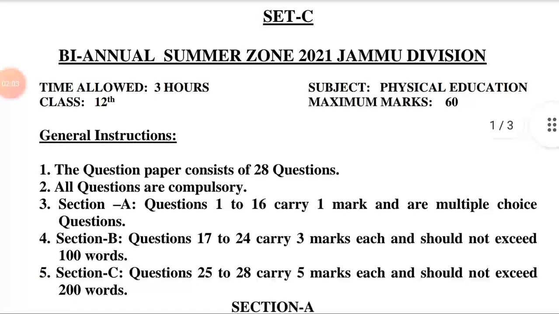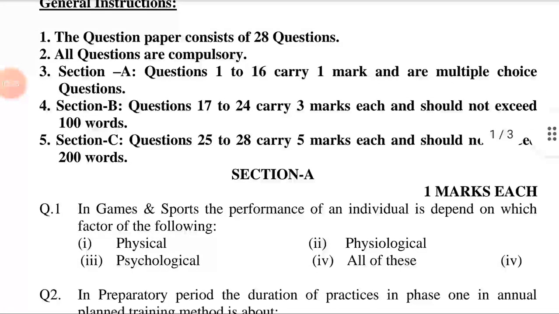General instructions. Number 1. The question paper consists of 28 questions. Number 2. All questions are compulsory. Number 3. Section A. Questions 1 to 16 carry 1 mark each and are multiple choice questions. Number 4. Section B. Questions 17 to 24 carry 3 marks each and should not exceed 100 words. Number 5. Section C. Questions 25 to 28 carry 5 marks each and should not exceed 200 words.